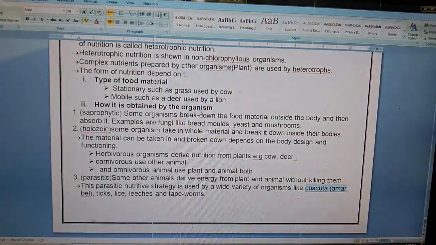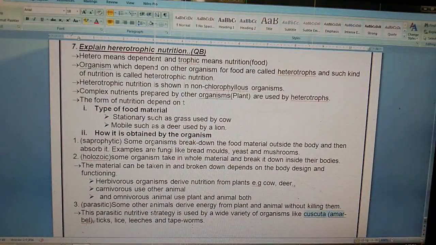So that's all about heterotrophic nutrition. Check it out, the whole answer.